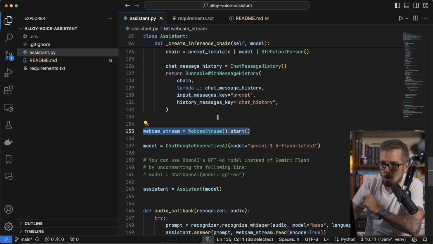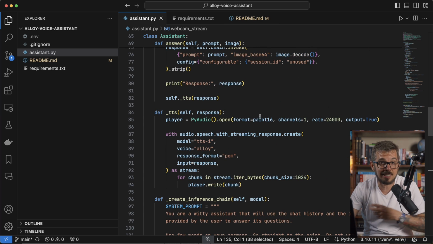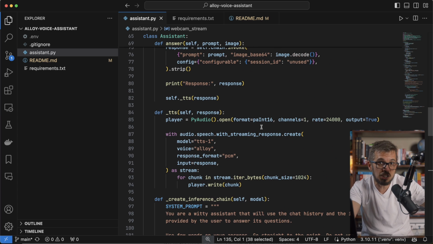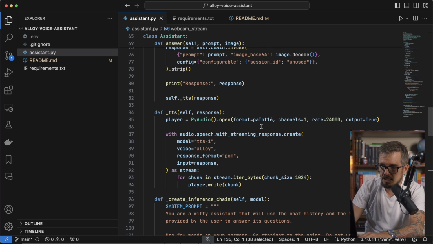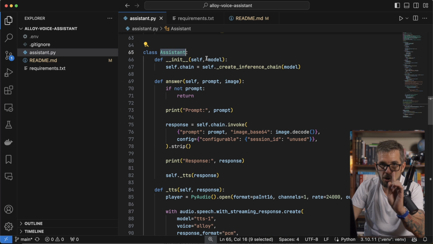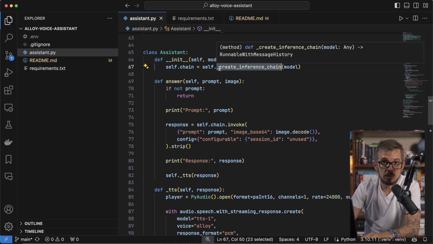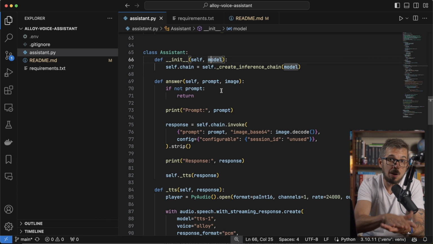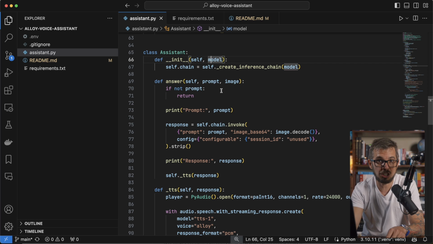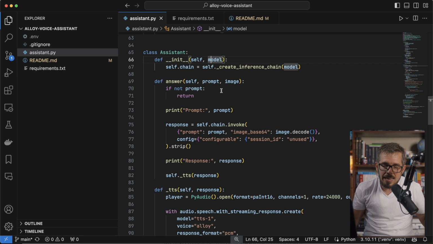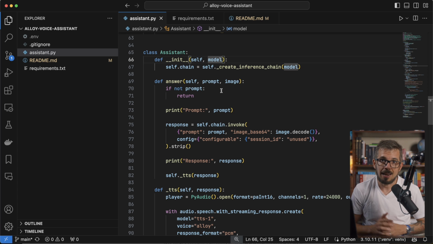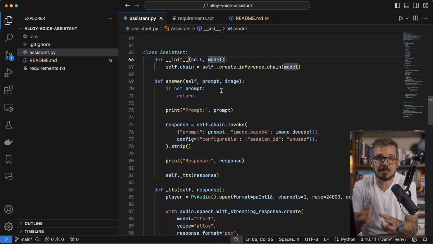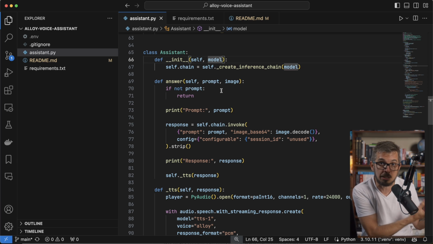All right, so let's go back now to the assistant class, which is the second class that I have here. And that's pretty much it. Everything else is just a small function that represents the glue of all of this. This beautiful assistant class first is expecting a model, so I need to provide an instance of a model to this class. By the way, this assistant is using LangChain. Two main reasons for me to use LangChain. Reason number one, it makes my code way shorter. I don't have to deal with a lot of the verbosity that comes from using the APIs directly.